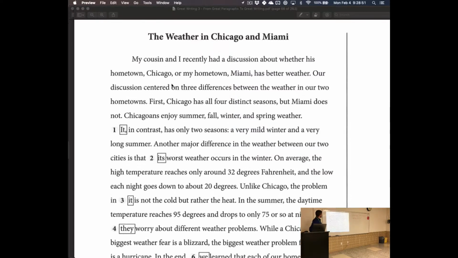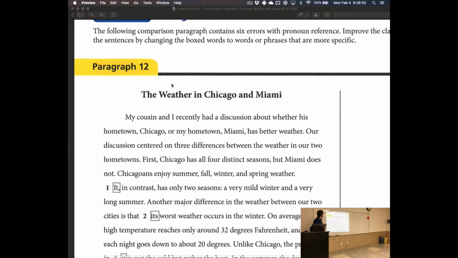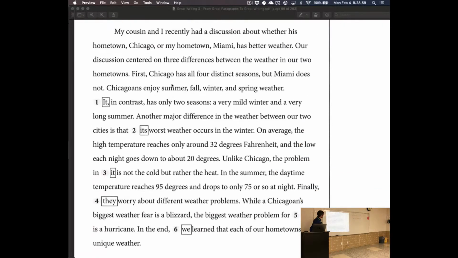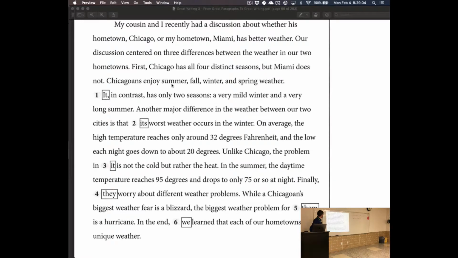Do we have to change that? Because that sounds fine to me. Yeah. I think it's good. Yeah. Improve the clarity of the sentences by changing the vague words to phrases that are more specific. Okay, so now I know what I want to do.